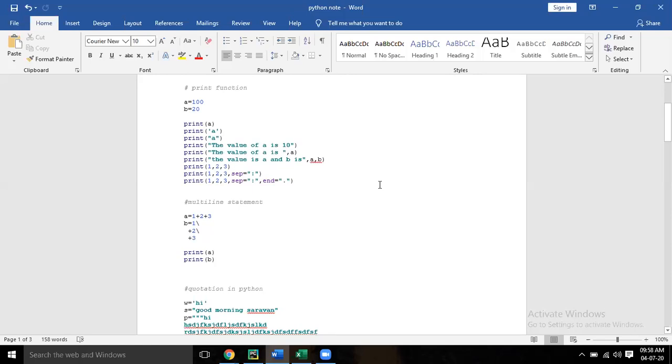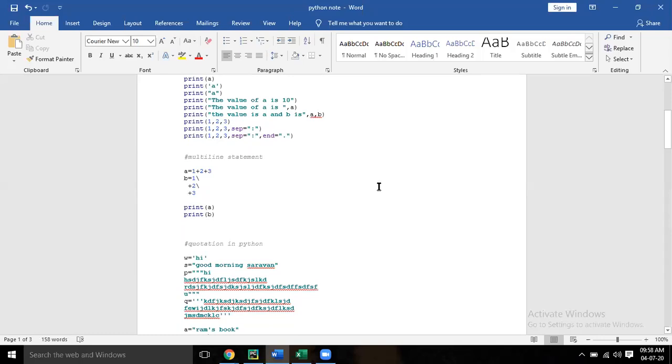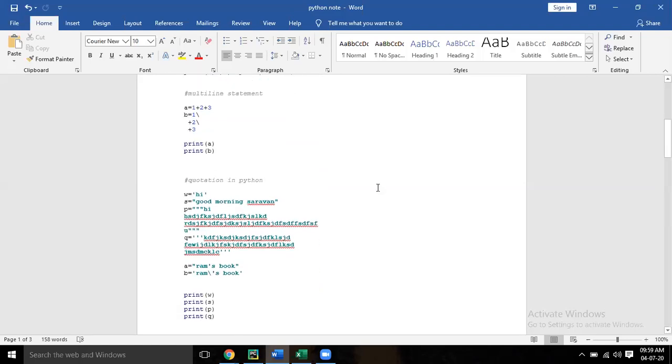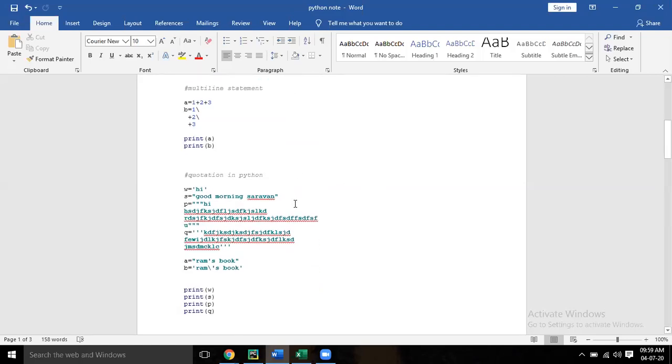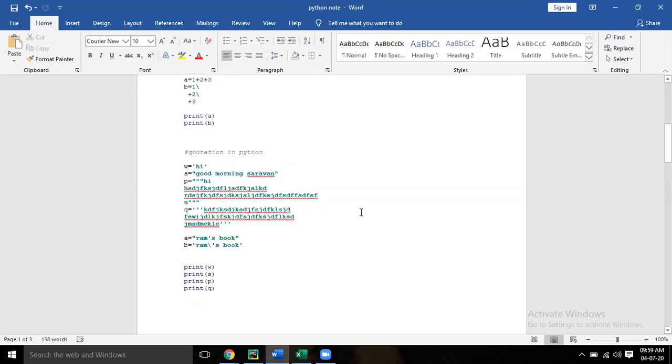Try to take a snapshot of the output after this so that it will be easier for you. Now, multi-line statements. You can write in a single line like this. If you're writing in multiple lines, you have to give a backslash. Now, quotation. Quotation is nothing but your single quote, double quote, and triple quote. Single quote you can give for a word, double quote for a statement. These two can be interchanged, and triple quote is for a paragraph. Clear?